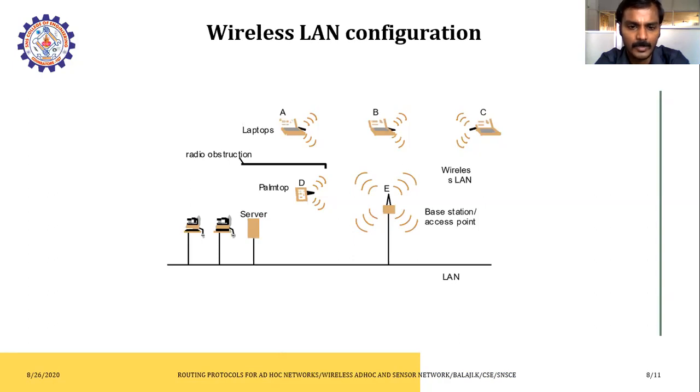This base station entirely controls all the devices connected in the wireless LAN. With this, the wireless LAN will be there, and we can connect a laptop, a mobile, and a server. The longer version of data communication will be done with the help of this wireless LAN configuration.